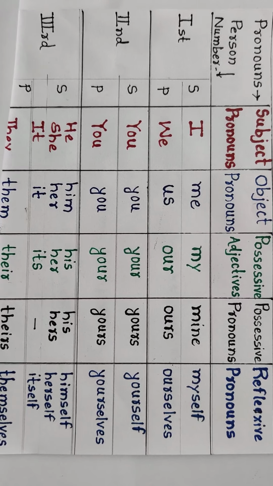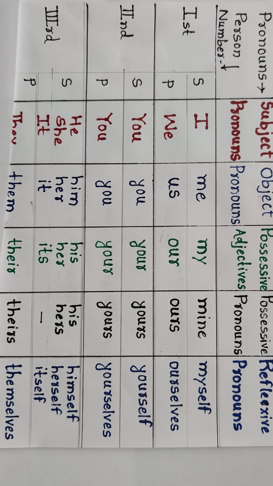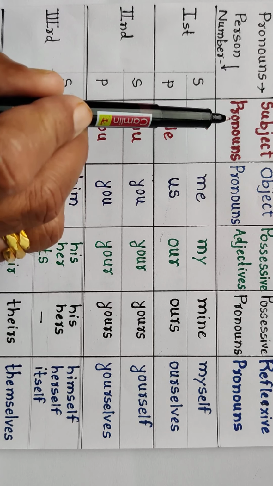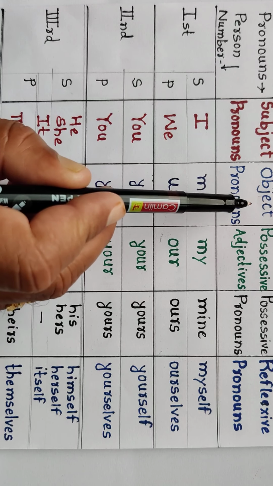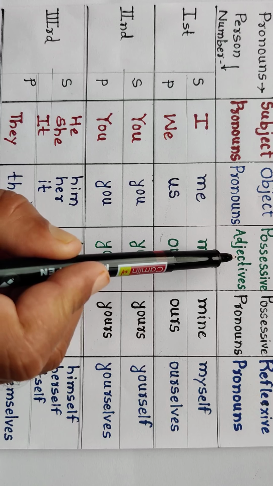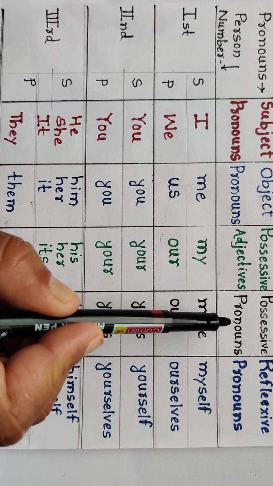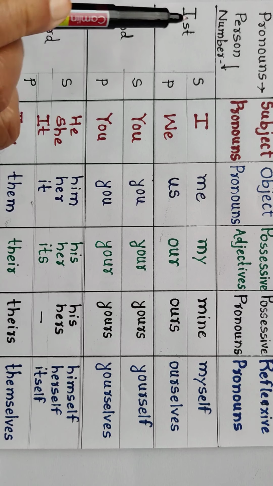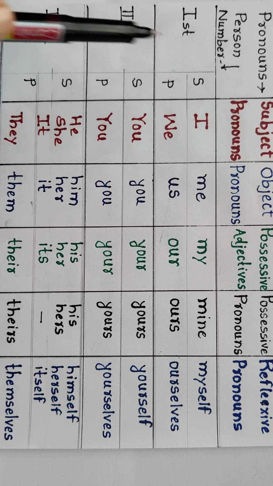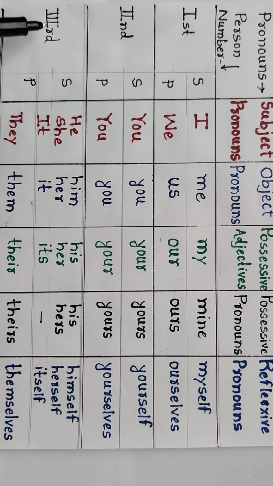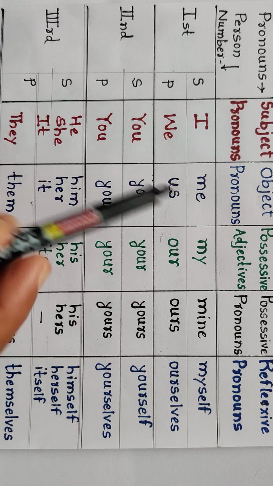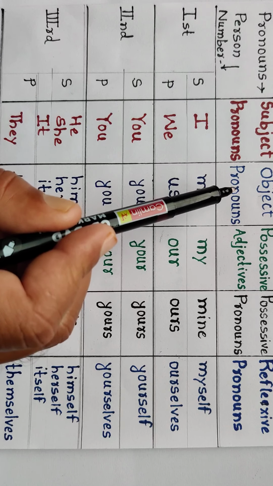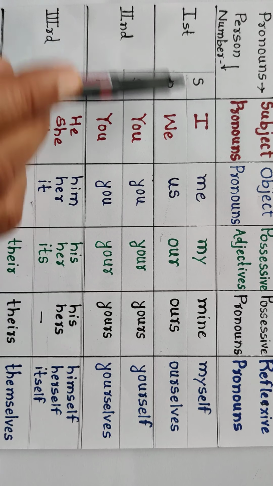It is a chart for you. Look, pronouns: subject pronouns, object pronouns, possessive adjectives, possessive pronouns and reflexive pronouns. Here person and numbers are given: first person singular and plural, second person singular and plural, third person singular and plural. Now, in the previous video we had seen in detail about subject pronouns and object pronouns.